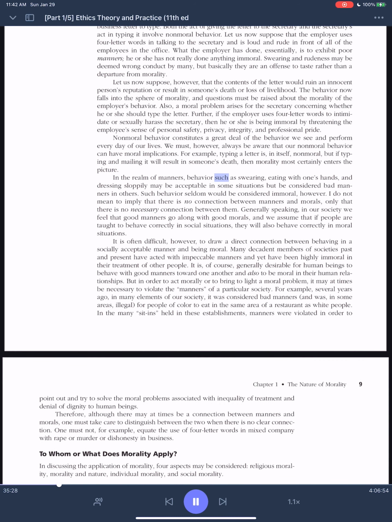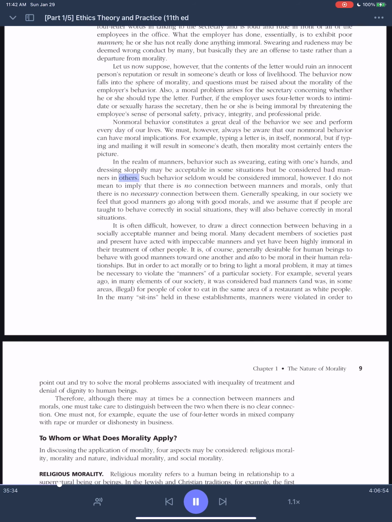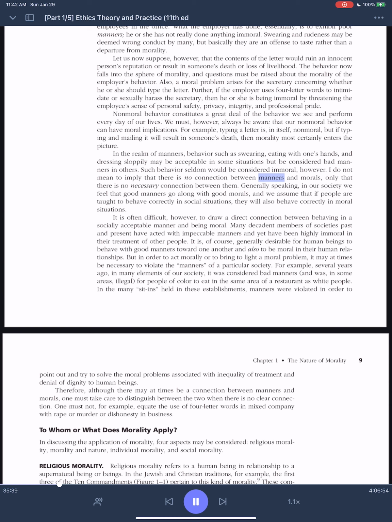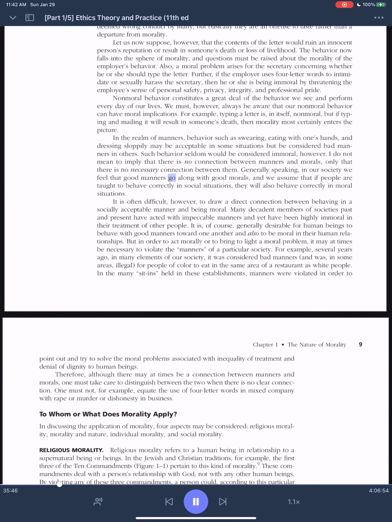In the realm of manners, behaviors such as swearing, eating with one's hands, and dressing sloppily may be acceptable in some situations but be considered bad manners in others. Such behavior seldom would be considered immoral, however. I do not mean to imply that there is no connection between manners and morals, only that there is no necessary connection between them. Generally speaking, in our society we feel that good manners go along with good morals, and we assume that if people are taught to behave correctly in social situations, they will also behave correctly in moral situations.